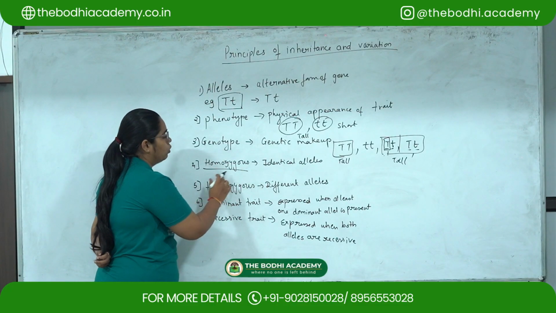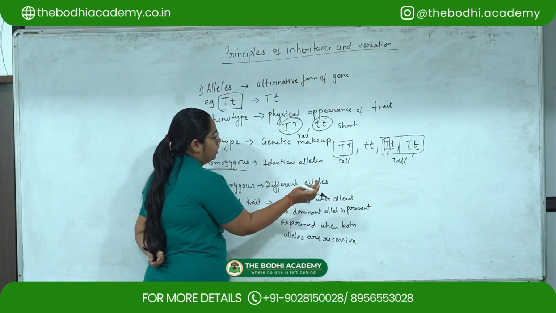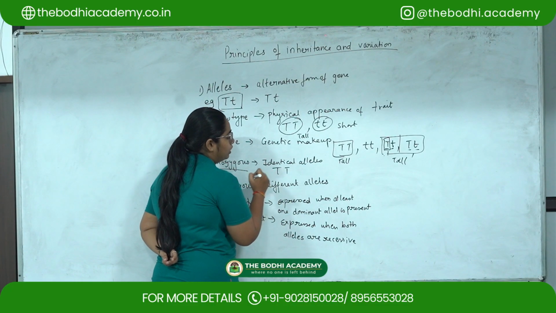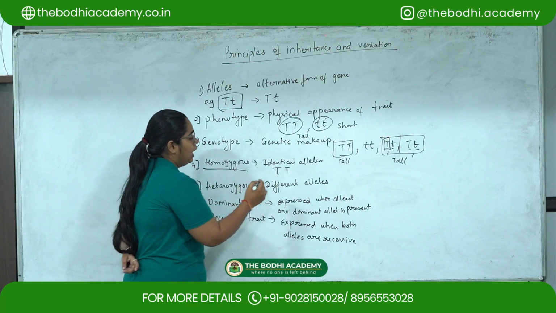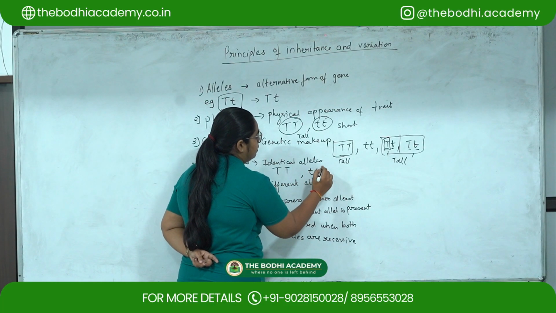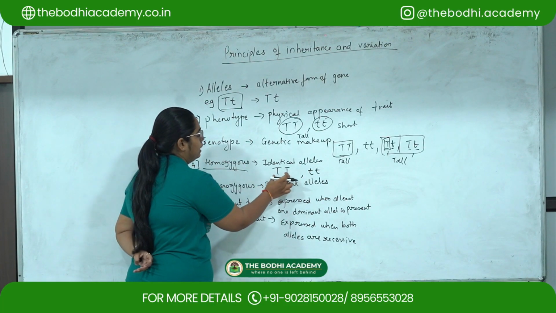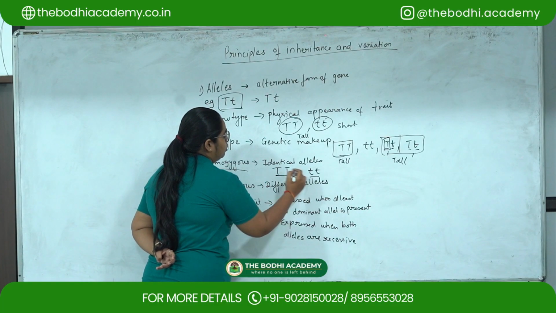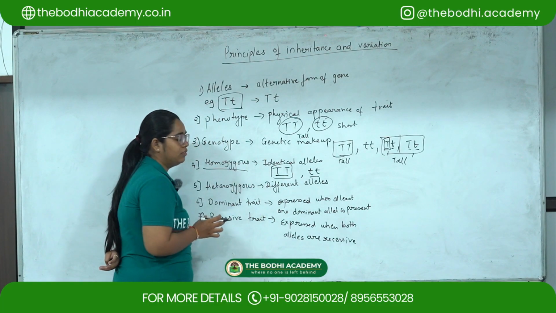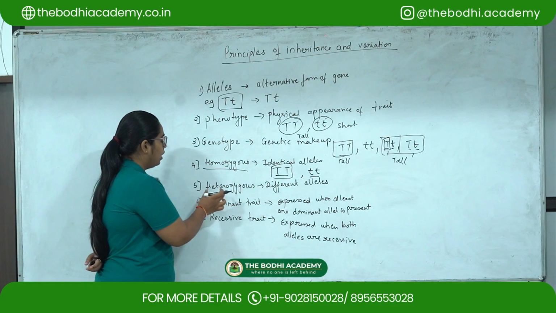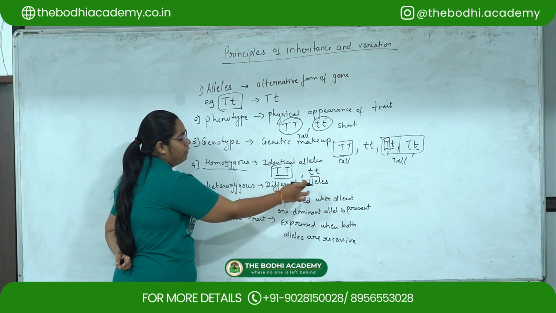Then homozygous. Homozygous are identical alleles. For example, if we have both the alleles as dominant alleles, or both the alleles as recessive alleles, the alleles over here are identical. So this becomes the homozygous set of genes. Then heterozygous, different alleles.